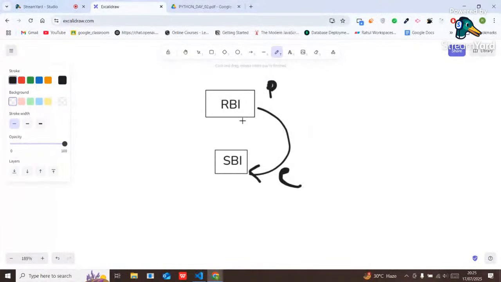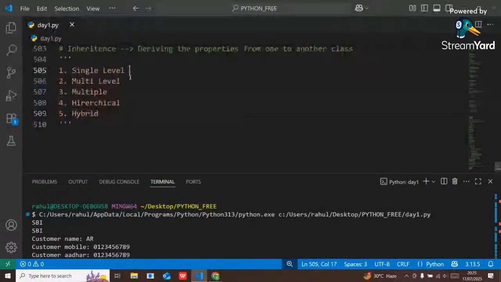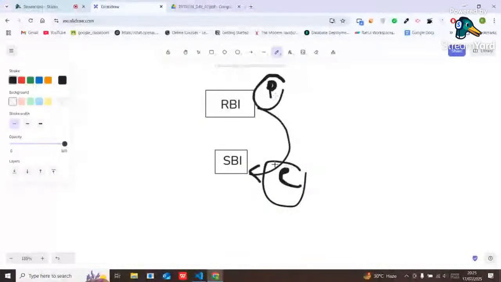Here I am deriving the properties from RBI to SBI, means one parent class to one child class. That is called single level inheritance. So single level inheritance means it's a type of inheritance in which the properties are derived from a single parent class to a single child class.